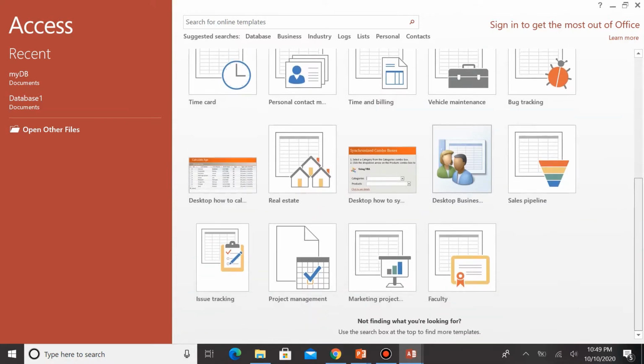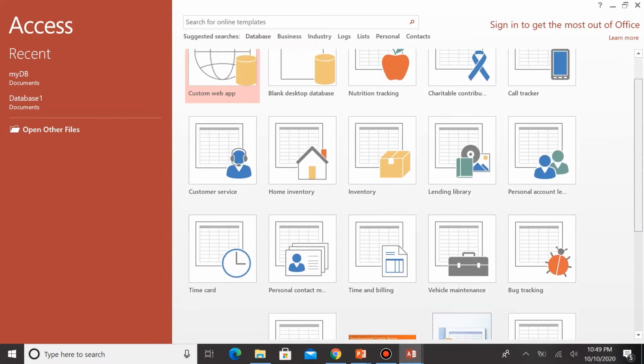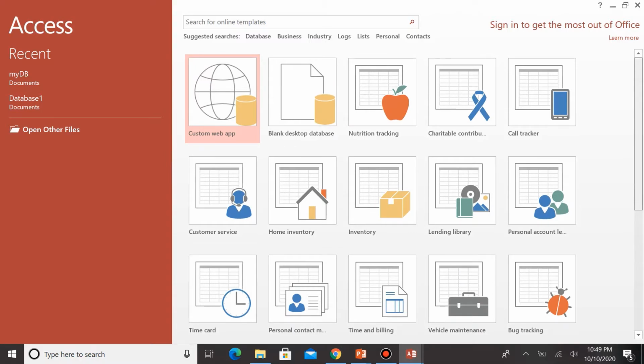Depending on what type of database you're planning to create, you just have to search and look for the applicable template. But for the course of this demo, we will be creating a database from scratch. Therefore, we go ahead and click on Blank Desktop Database.